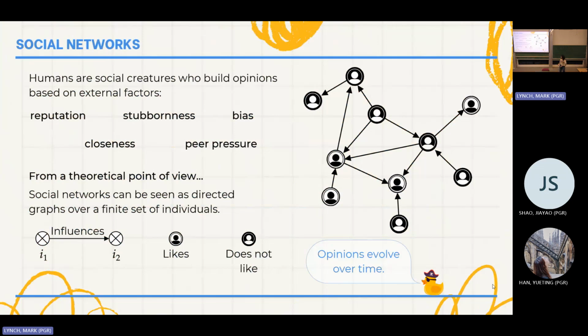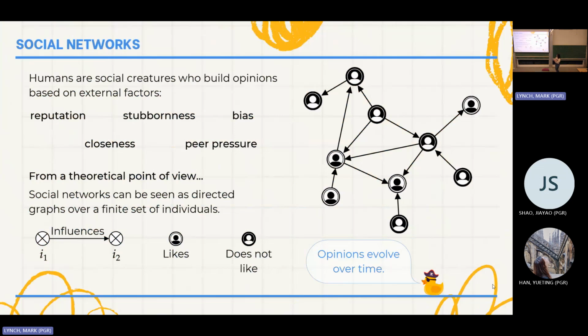And because opinions evolve, we can have different questions regarding this. We can ask which is going to be the most influential agent in our social network if I want to promote a product. I could also ask, are these opinions going to converge at some point? And as well, I could ask, can I manipulate the agents in my network such that I get some sort of ulterior behavior from it?